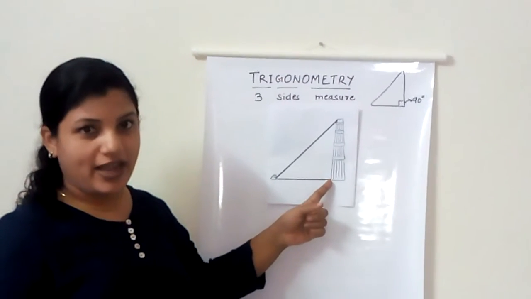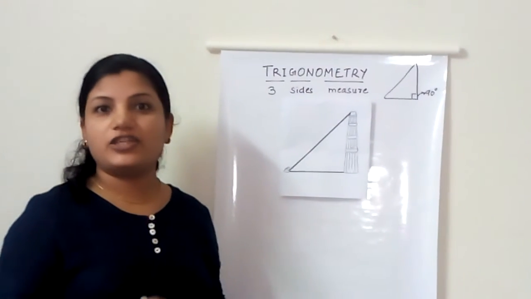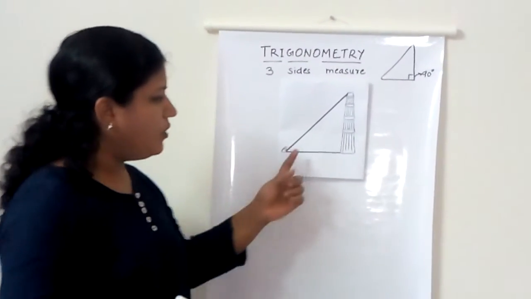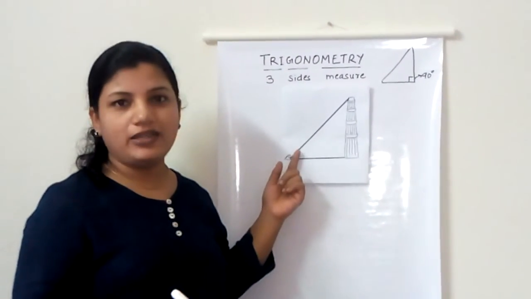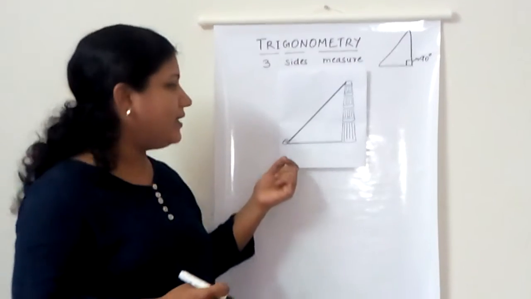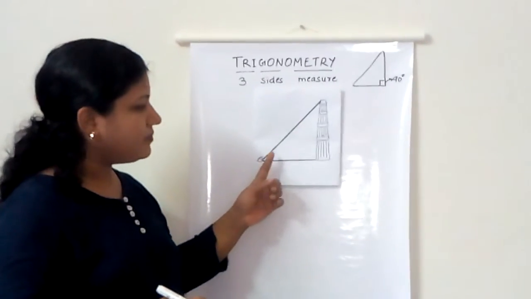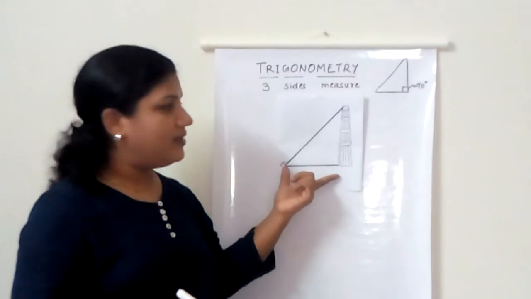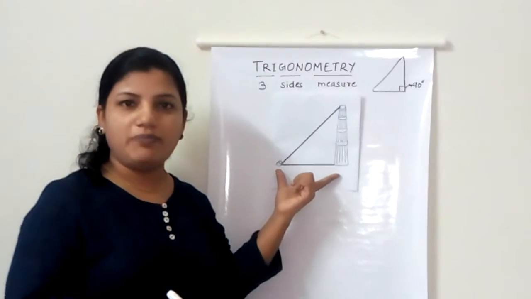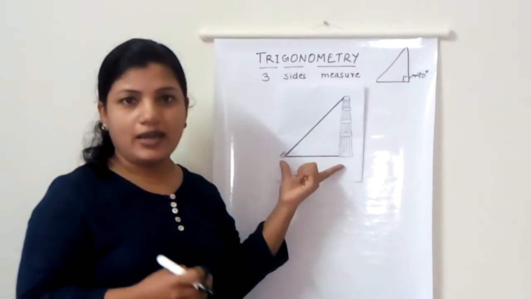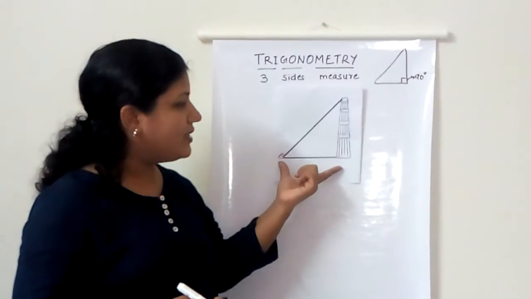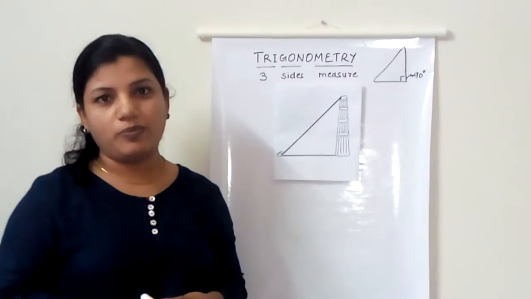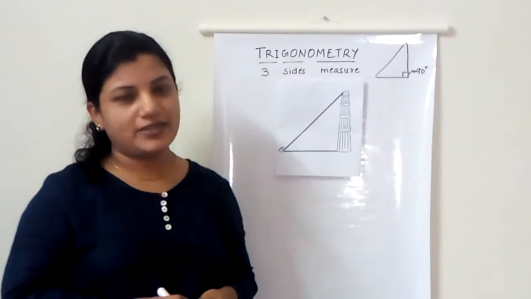Now, if it is a right triangle, it becomes easy for us to apply the trigonometric ratios and find a relation between them. If I know this angle, which is easy to find, there are different tools that you can use to find angles, that my line of sight makes with the horizontal, and if I know the distance between me and the Qutub Minar, which we are able to find, then we can easily find the height of the Qutub Minar, which is a really tall monument, without actually having to measure it.